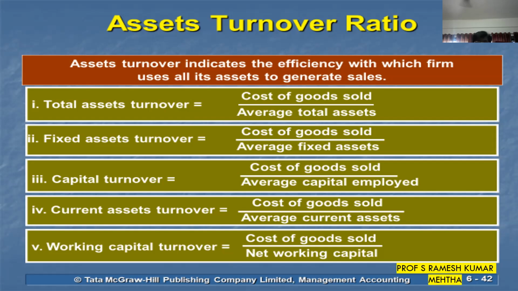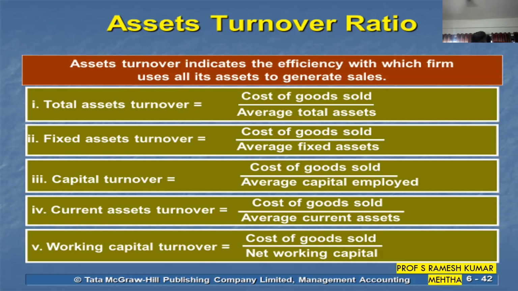Next one is current assets turnover. The current assets turnover ratio is again very important because you are investing your capital in current assets, and how much sales you are able to do because of the investment in current assets is also a way of analyzing the financial situation of the company. So the formula is cost of goods sold by current assets.